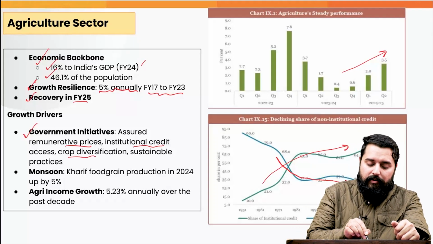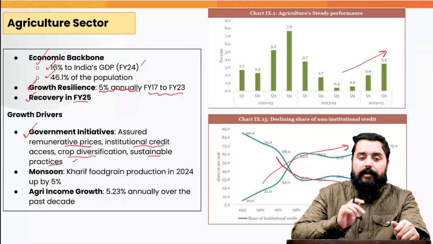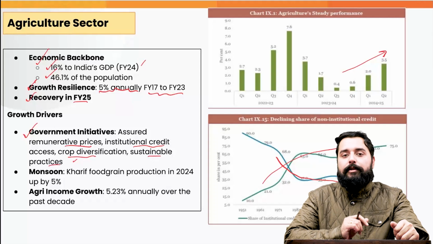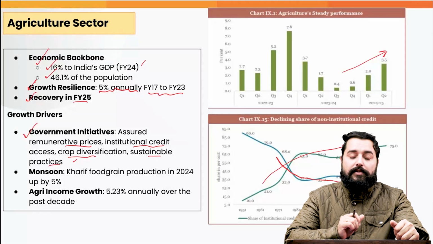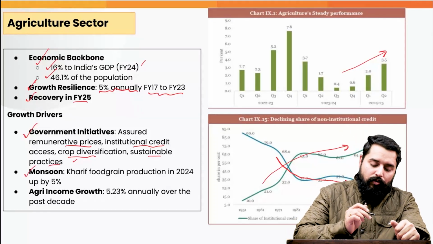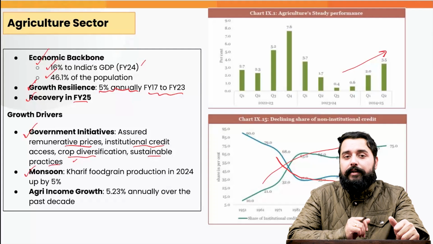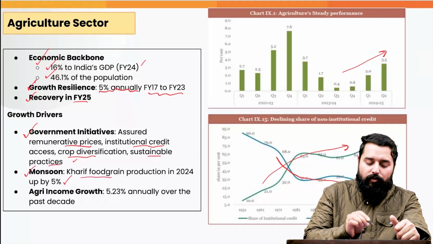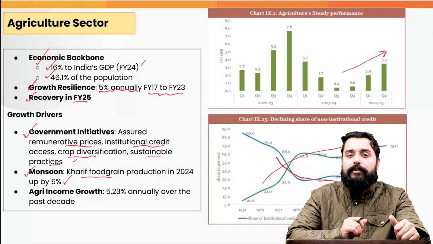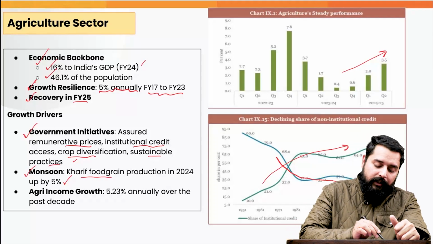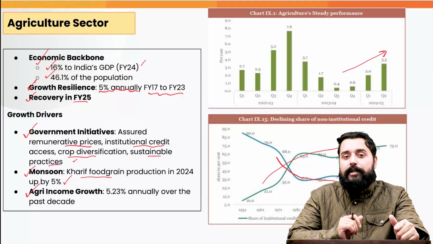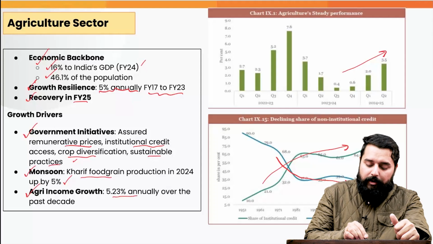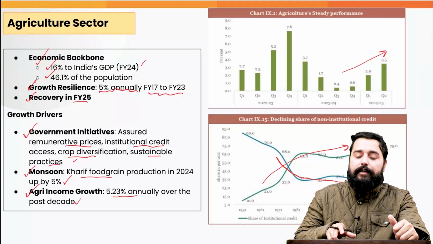Plus, the crop diversification and sustainable practices, they have been ensuring that the productivity in agriculture is sustained. The monsoon is also one of the drivers behind the agriculture growth, as the Kharif food grain production in 2024 is up by 5% as compared to the previous year. The agriculture income growth also has been growing. It has grown 5% annually over the past decade.